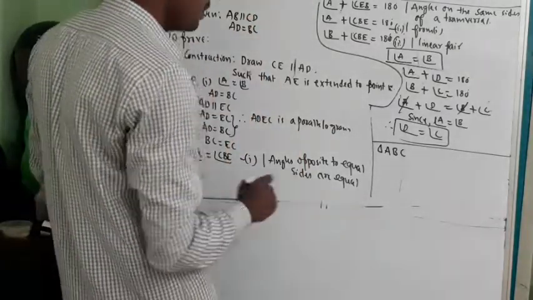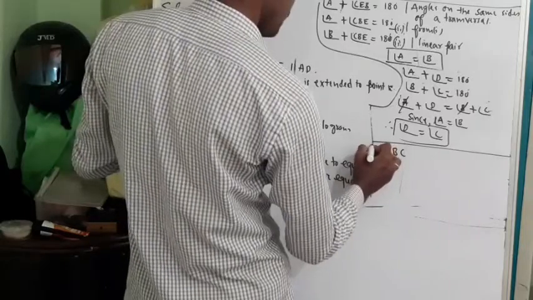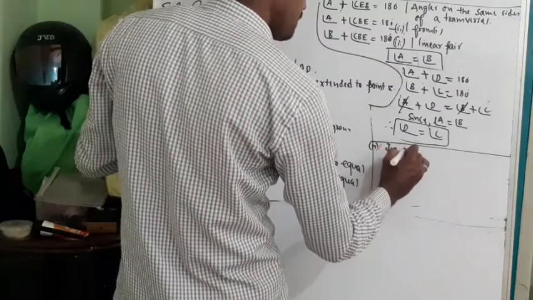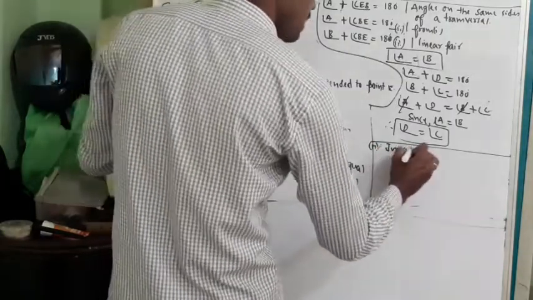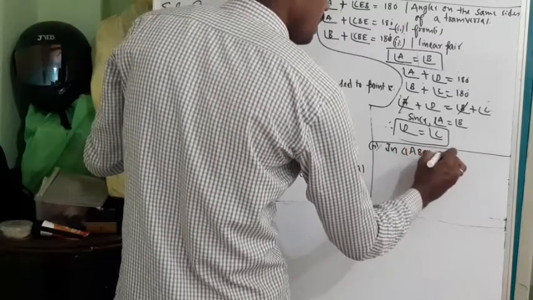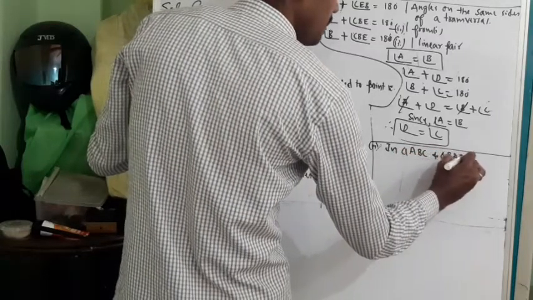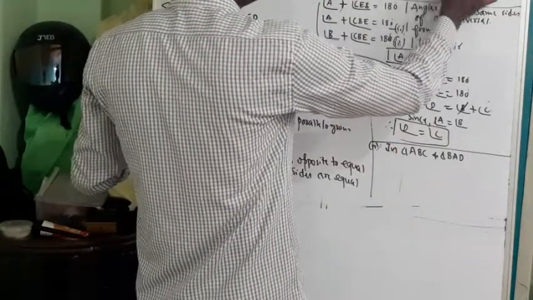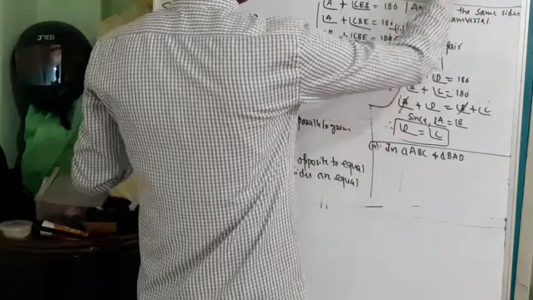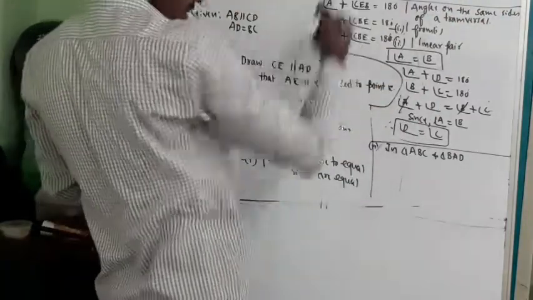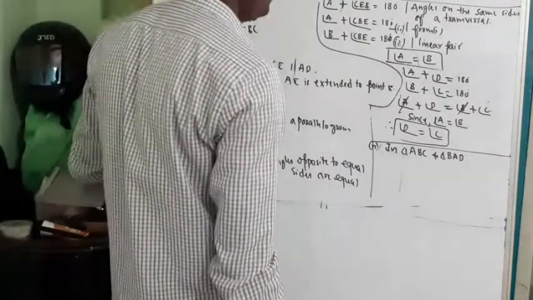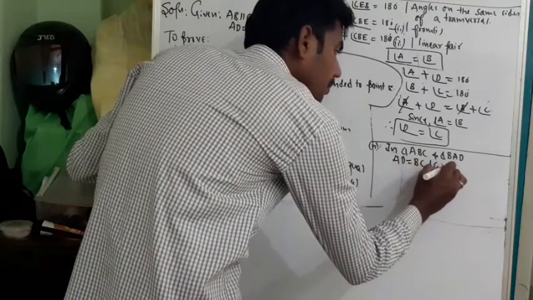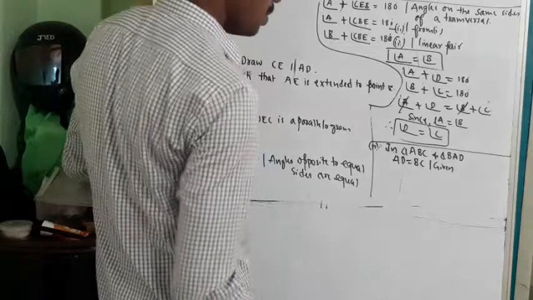So in triangle ABC and triangle BAD. So where is triangle ABC? Triangle ABC and triangle BAD. What can I write? I can write AD is equal to BC. It is given. And AB is equal to AB, common side.